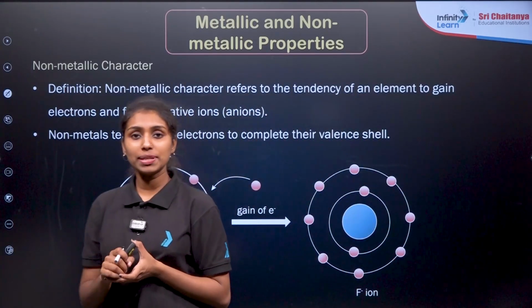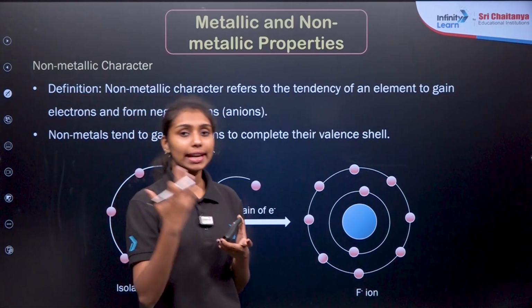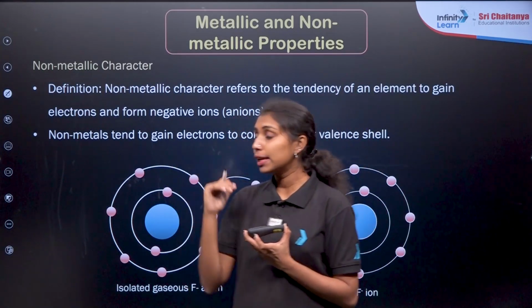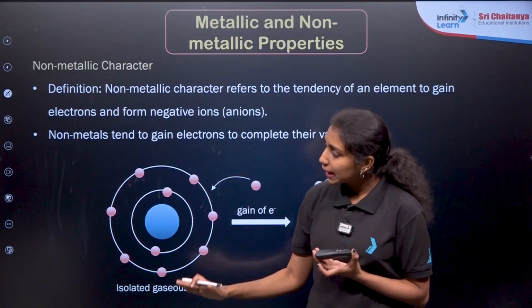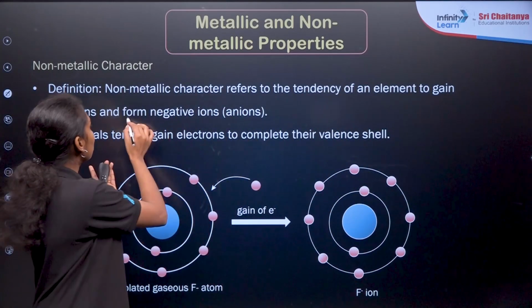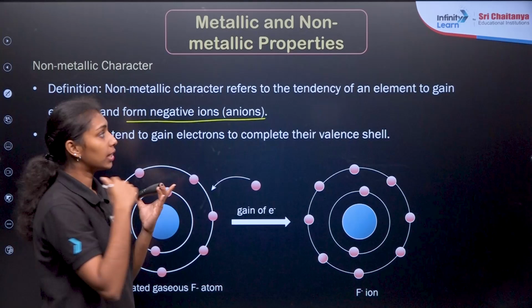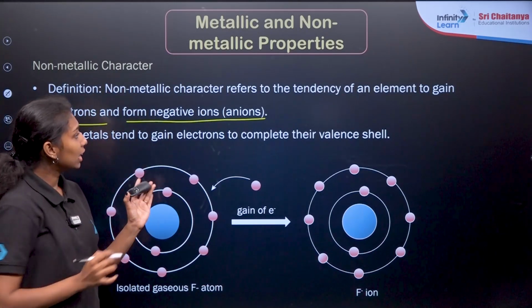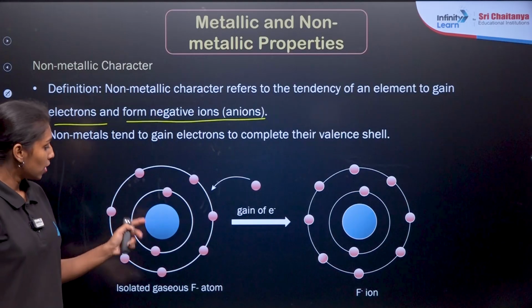Now, what do you mean by the non-metallic character? Metallic character means the tendency to form positive ions or cations by losing electrons. In the case of non-metallic character, it is the tendency to gain electrons to form negative ions, known as anions, right? So what are you observing here?